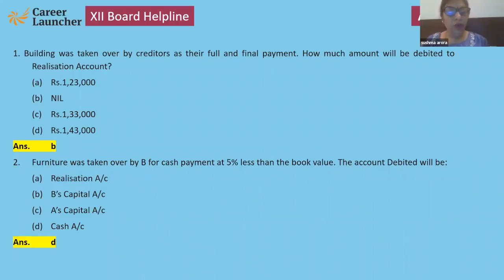Furniture was taken over by B for cash payment at 5% less than book value. The account debited will be: yes, it is taken over by a partner, but for cash payment. That's why cash account will be debited.